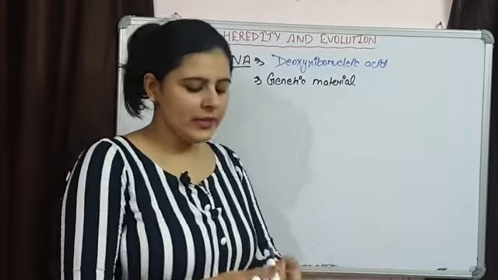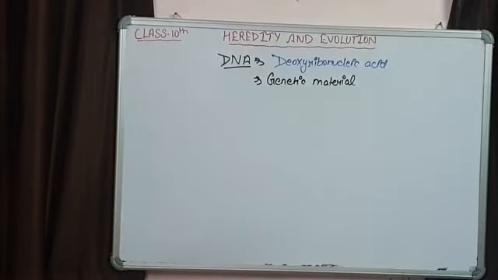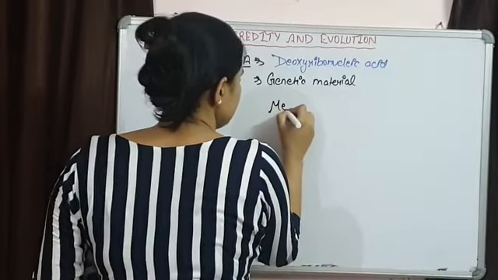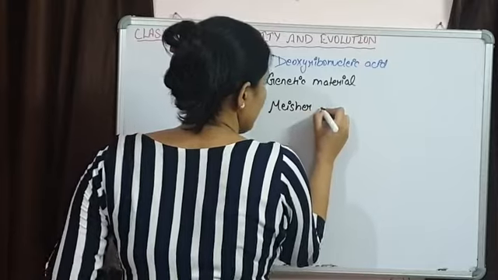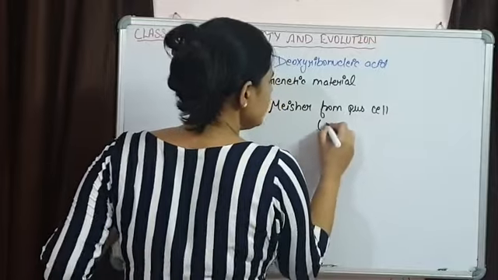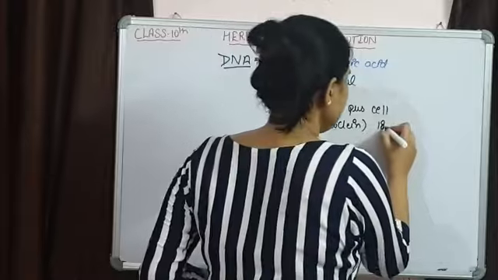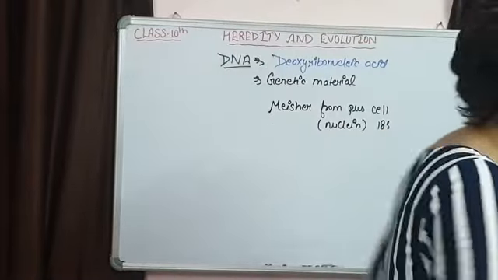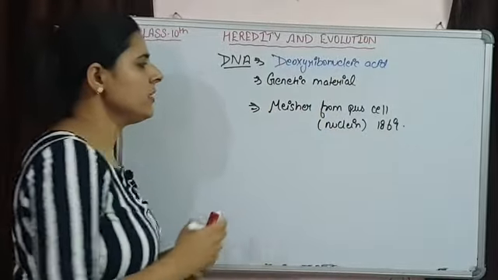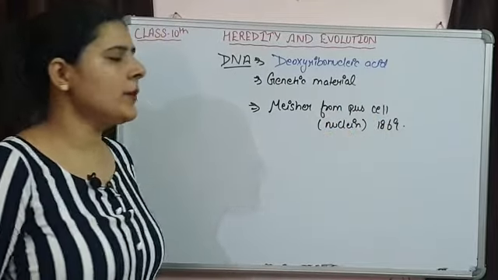Now if we talk about DNA, this DNA was first extracted and isolated by a scientist, Frederick Miescher, from the pus cells, and he called it nuclein. It was in 1869. So Frederick Miescher first isolated DNA from the pus cells and he gave the term nuclein.